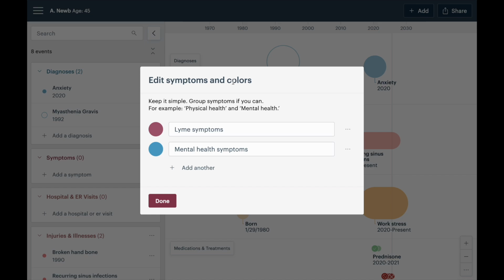So I've added a couple symptoms here. It's tempting to want to add all of your individual symptoms and try to map them out visually, but it's easier if you're able to group them. And another thing to note is this isn't really about tracking these symptoms on a daily basis. This is really about seeing your high level trajectory, like the view from space. So I have grouped these symptoms for this test person into Lyme symptoms and mental health symptoms.